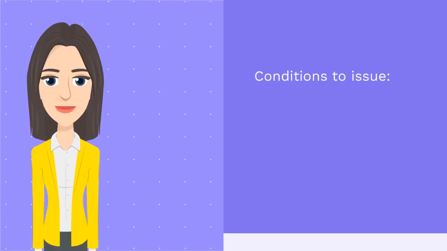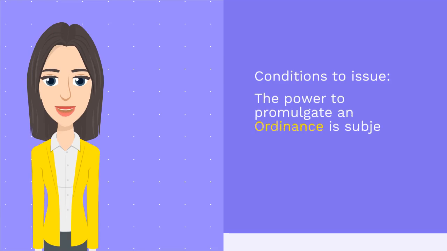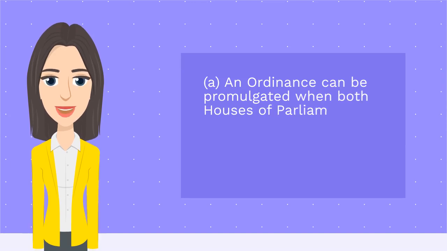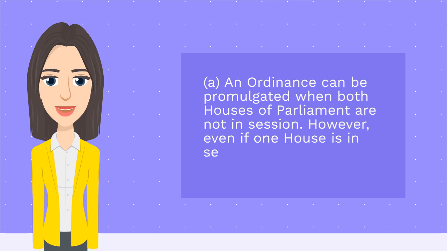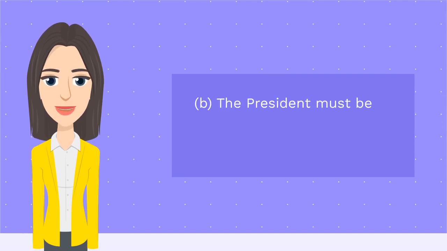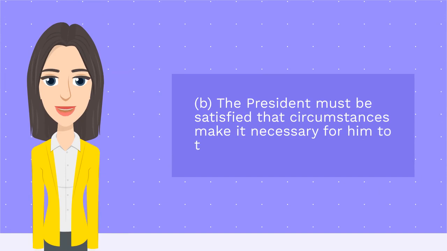Conditions to issue. The power to promulgate an ordinance is subject to the following conditions. A. An ordinance can be promulgated when both houses of Parliament are not in session. However, even if one house is in session, there is no bar in issuing of ordinances. B. The President must be satisfied that circumstances make it necessary for him to take immediate action.